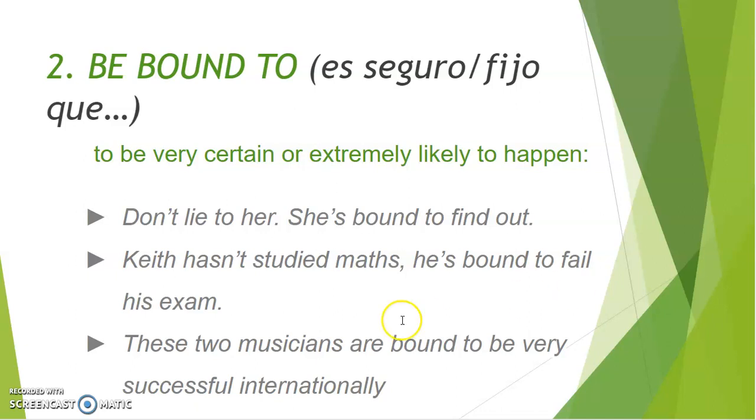Okay? And finally, these two musicians are bound to be very successful internationally. Maybe they are not successful yet, but you can see this because they are very good at playing, because they create really good songs, you think that they are extremely likely to be successful in the future. So you say they are bound to be very successful. In Spanish, we would say es seguro, es fijo, es muy, muy probable que estos músicos sean muy exitosos de manera internacional. ¿Vale? Okay? Right.